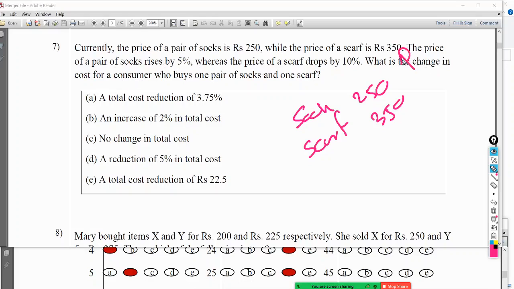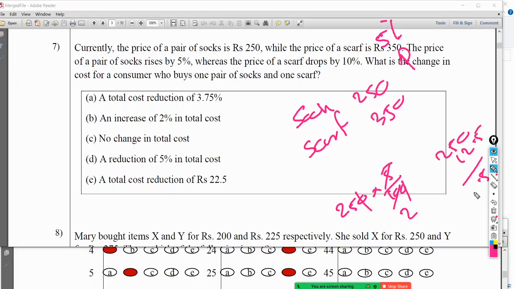So what is the new price? 5% of 250, 250 into 5%, that is 12.5. Therefore the new price is 250 plus 12.5, which is 262.5.